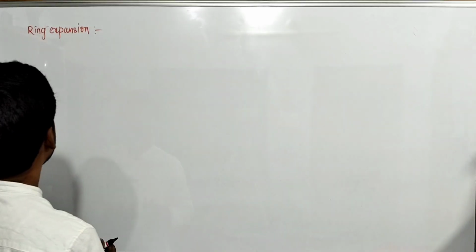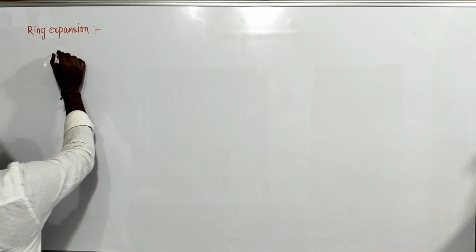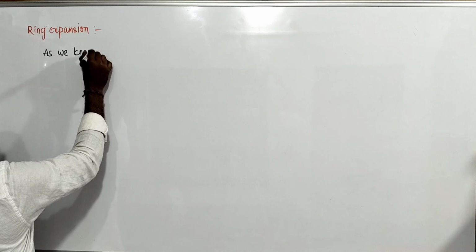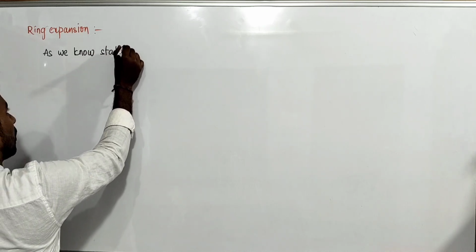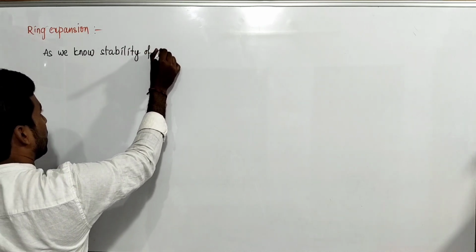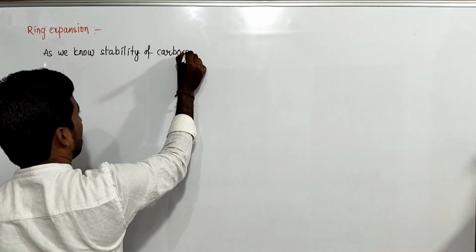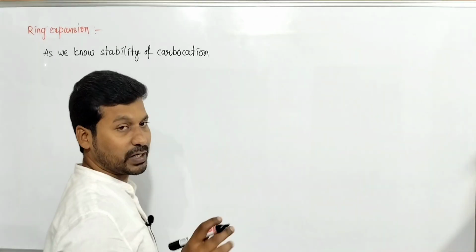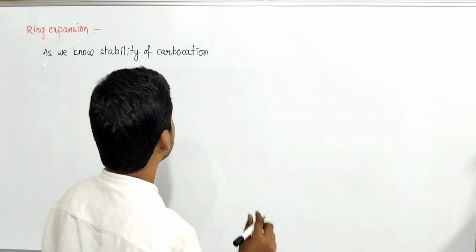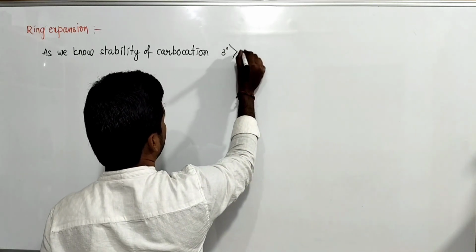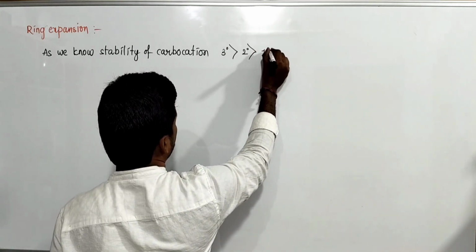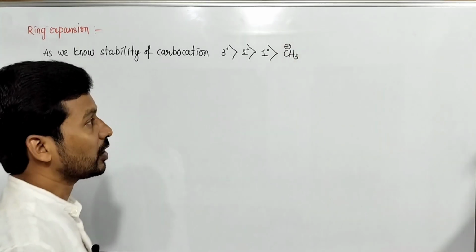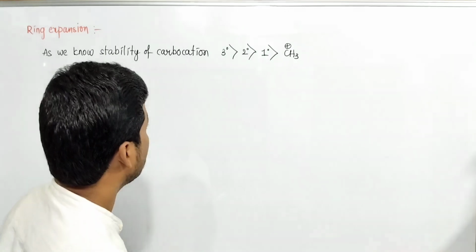Okay, in first ring expansion, we know carbocation stability. What are carbocations? The reaction intermediate in which carbon carries a positive charge. Carbocations are also called carbonium ions. Tertiary carbocations are more stable than secondary carbocations, which are more stable than primary carbocations. Primary carbocation is more stable than the super primary carbocation, that is, the methyl carbocation.